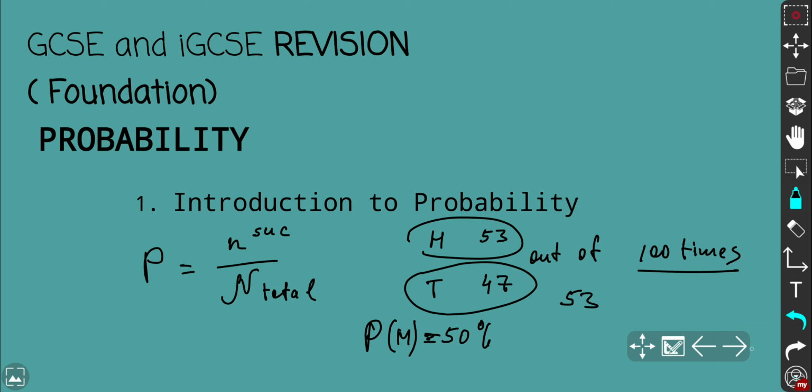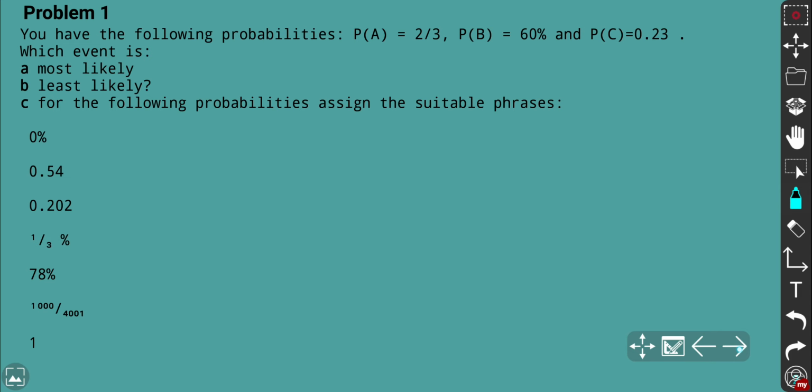Let's consider several problems because that's revision. Here we go. We have problem 1. So grab a pen, grab a paper, and right now we're going to go through problem 1 together. You may pause the video, try to do it on your own, and then compare it with my explanation.